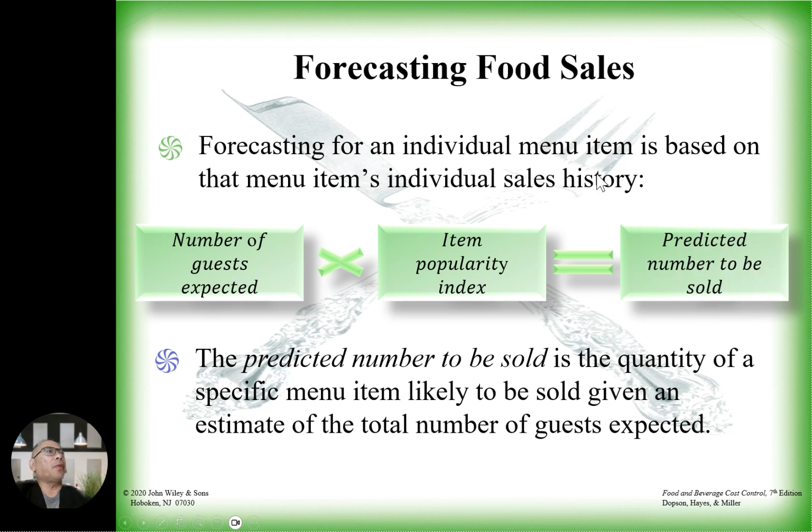Forecasting for an individual menu item is based on the menu item's individual sales history. Number of guests expected times item popularity index equals predicted number to be sold. Predicted number to be sold is the quantity of a specific menu item likely to be sold given an estimate of the total number of guests expected.